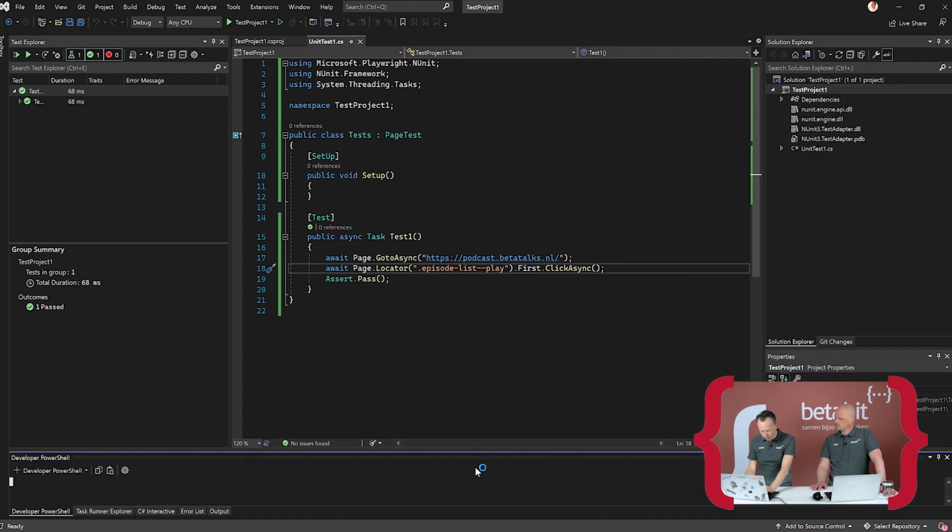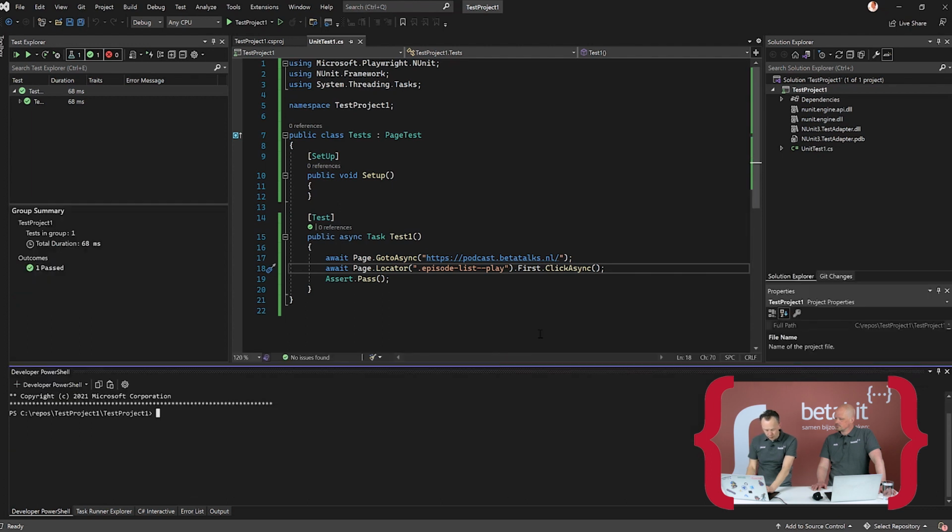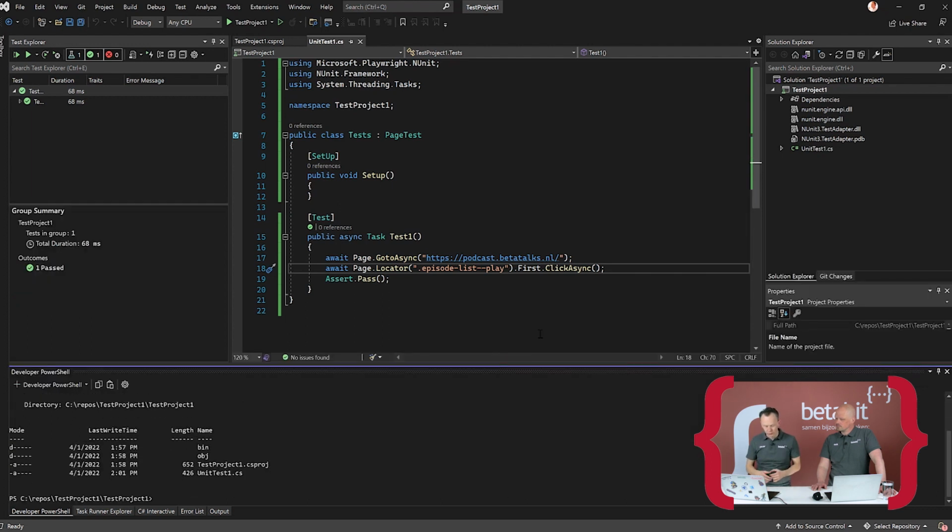Yeah, and what is necessary to add here, because we need to just check out on console, because I'm going to open a terminal here. It should be fine, right? So this is our test project. What we do need to know is, the Playwright stuff needs a browser, and the Playwright stuff is not going to target your own browser, your default browser or anything, or your installed browser. It brings in a headless browser? It brings in headless browsers, or even with a head, so you can actually look at what it's doing.